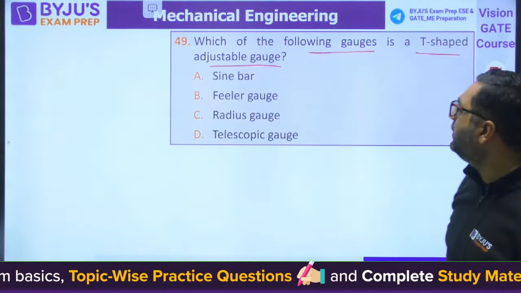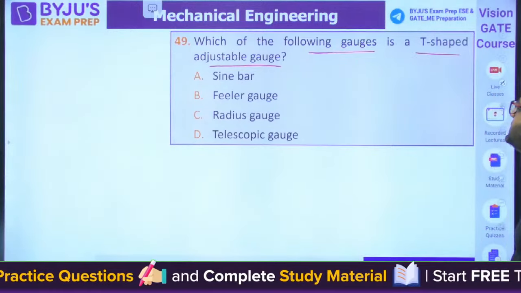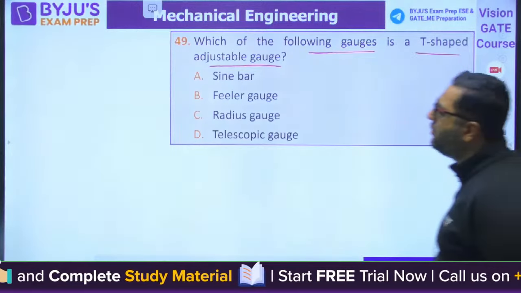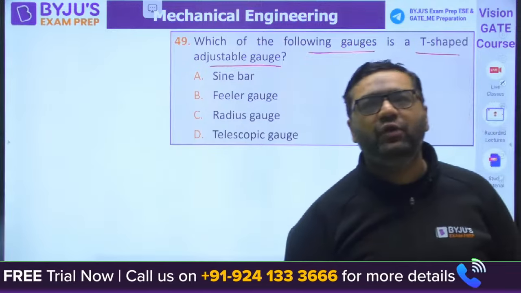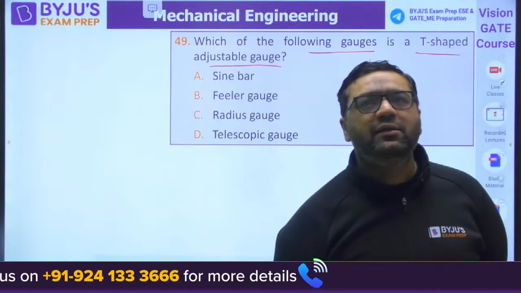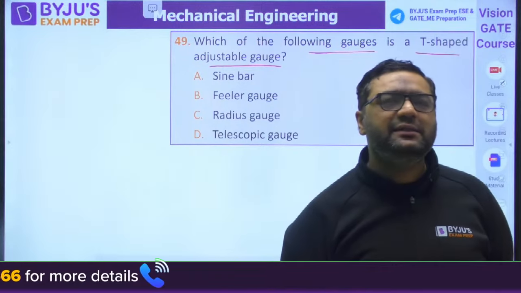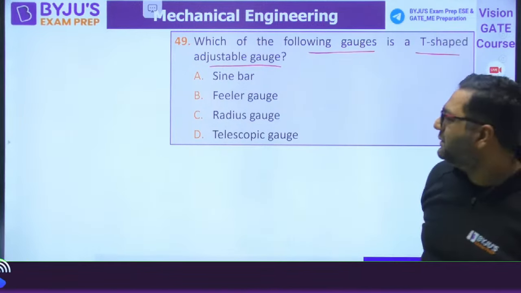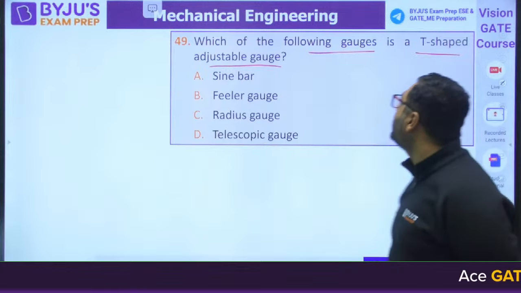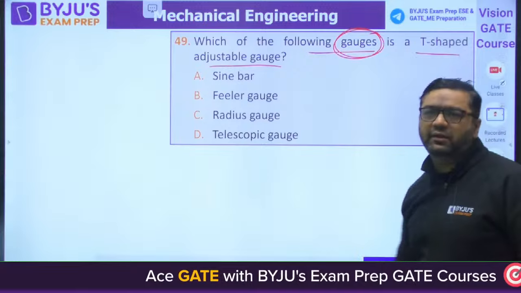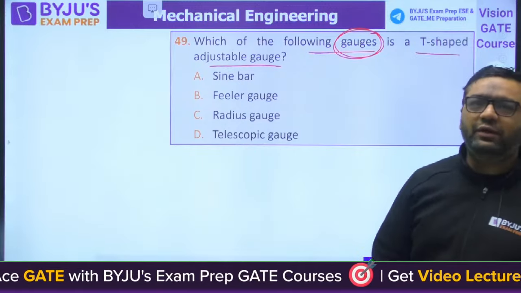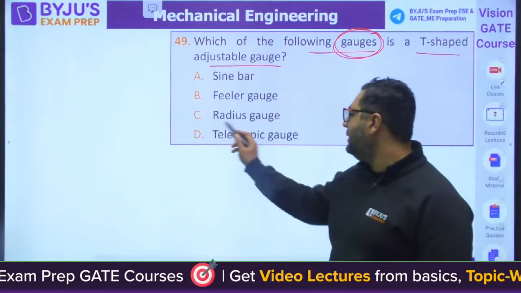Question number 49. Which of the following gauges is a T-shaped adjustable gauge? This question has been a repeated question in 3-4 exams. Generally, students are saying this as sine bar, but sine bar is not an adjustable gauge. They are asking which of the following gauges are adjustable. So when we are talking about this, the answer will be telescopic gauge.